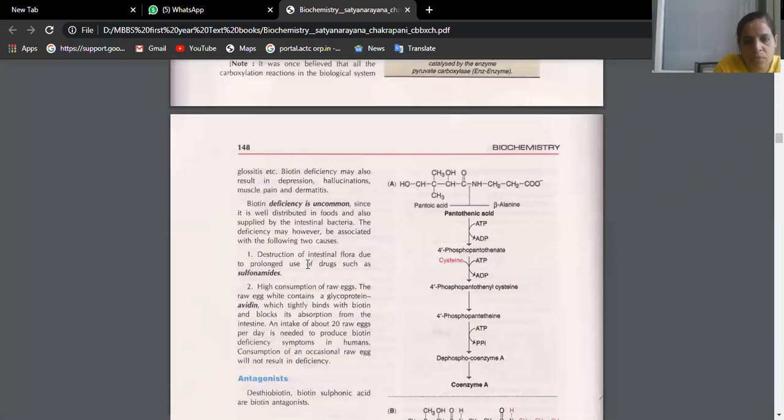Okay. So what are the common antibiotics which will destroy this? Sulfonamides. Okay. Actually, raw egg should not be consumed because raw egg will have antibiotin factor. That means it will kill the biotin. It will prevent the absorption of biotin. It will prevent the synthesis of biotin in the intestinal mucosa.